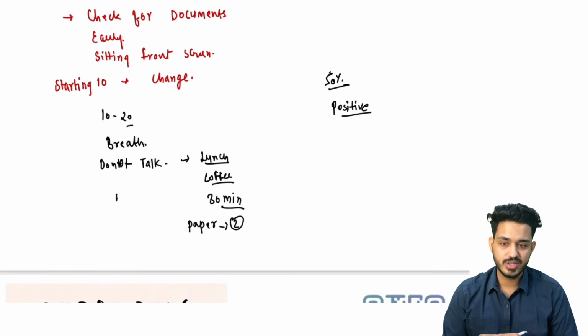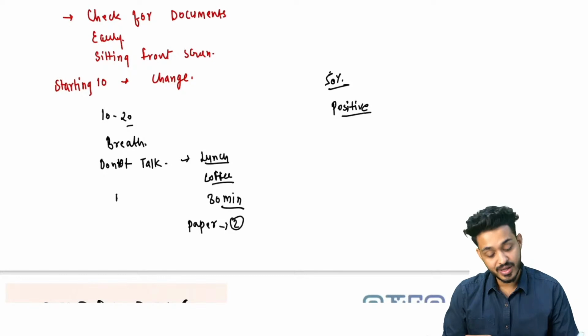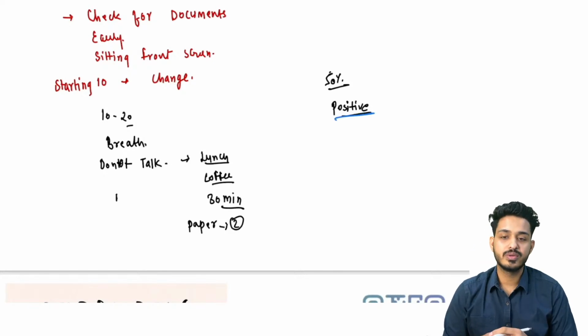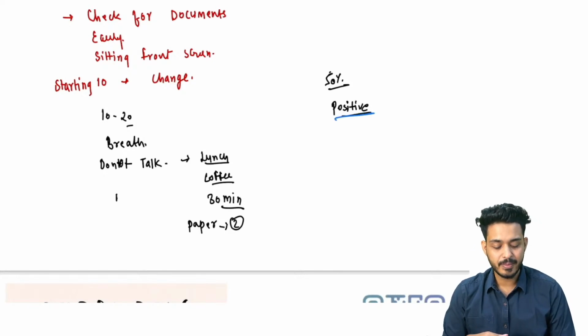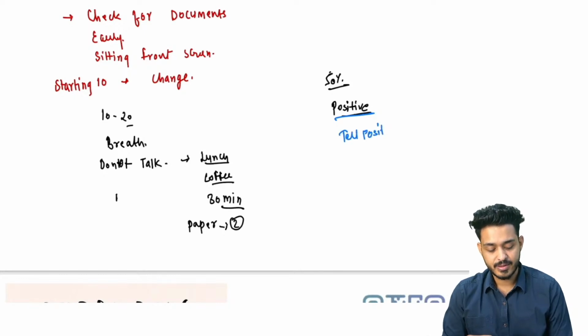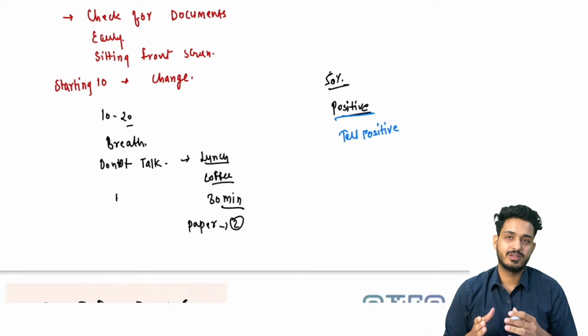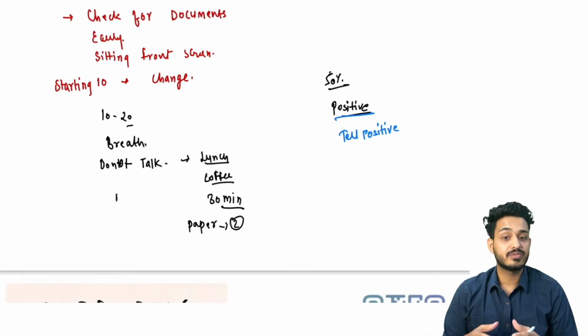पेपर 2 देने के बाद में तो फिर रिकॉल करने आ ही जाओगे, right? So this is how you need to do the paper, be positive, make sure you will tell yourself positive affirmations, okay? Remember, like, this is the last phase of your preparation, last 6 months you have been continuously studying, right? And now when you are going to give the exam, make sure you will pass it, right?